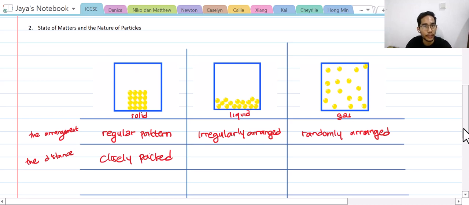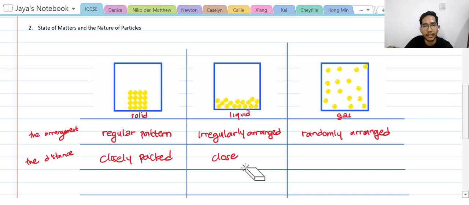And how about in liquid? As you can see here, the particles are very close to each other. But they are, or you can say that they are touching each other. But you can also answer it just closely together, closely to each other.